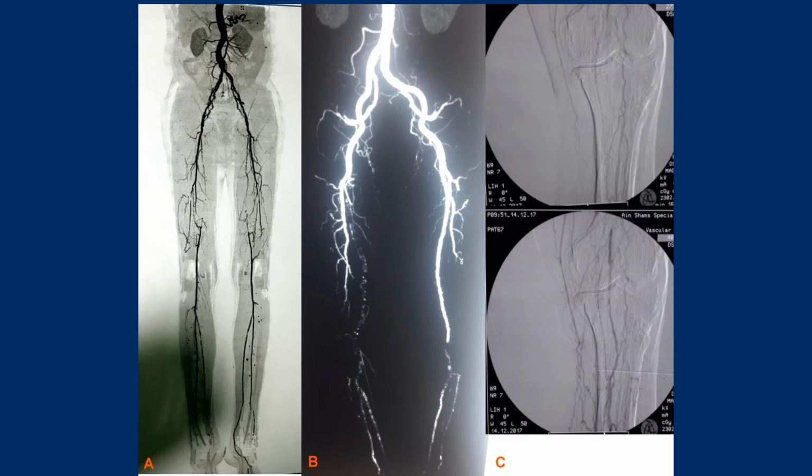Picture A: total occlusion of the superficial femoral artery. Picture B: total occlusion of superficial and popliteal. Picture C: total occlusion of the popliteal artery. All are representative of TASC II femoral popliteal occlusive disease.